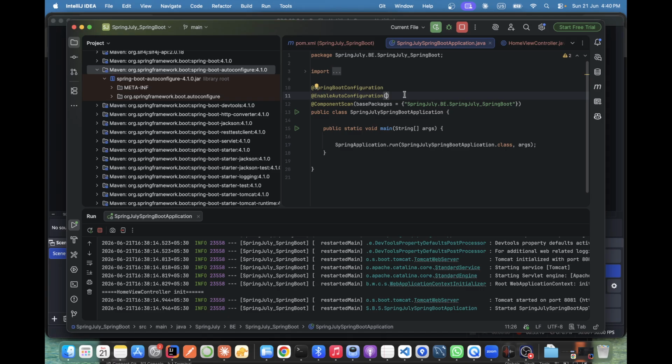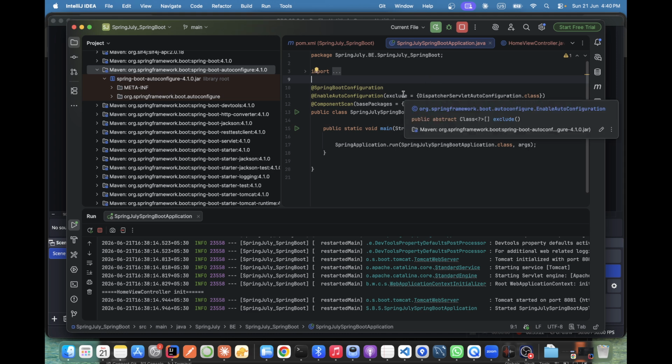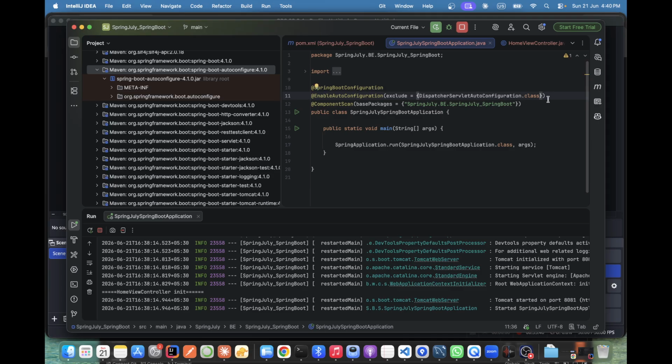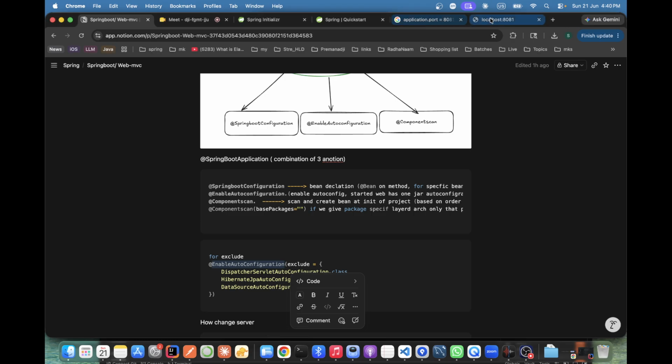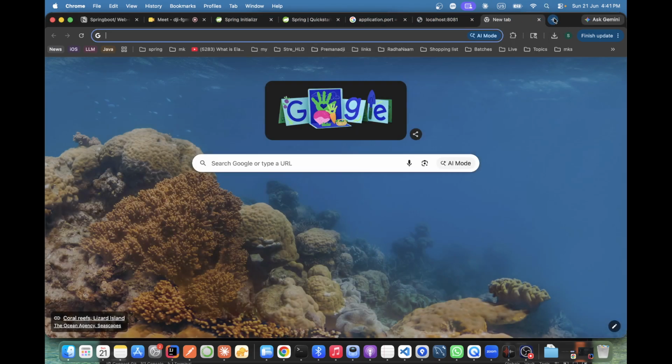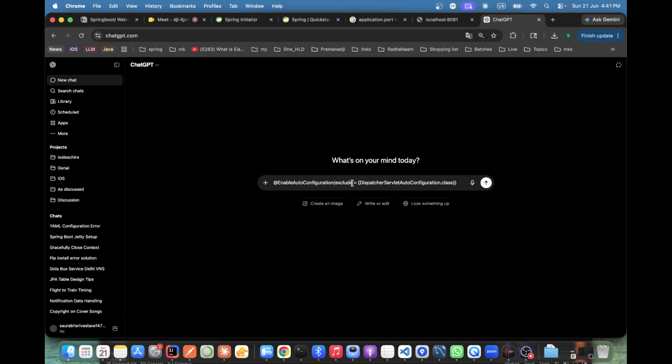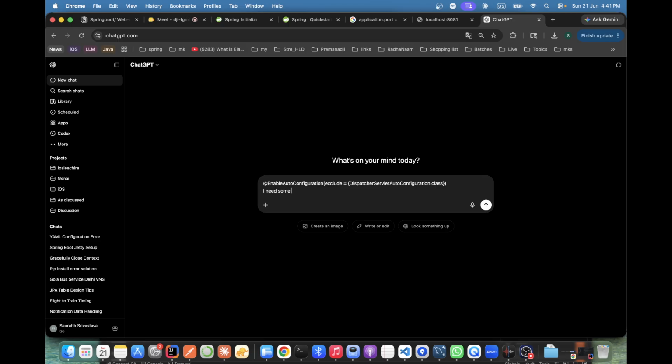Yeah. So that was the only syntax, na? Yeah. So you want to rerun it again, or what are you saying? No, I just want to know in what case we exclude this dispatch servlet auto configuration class. No, we never. Because if we put it, it will not run our application. No. See, in any case we are not going to do it to run a Spring Boot application. Okay. Wait. I'll give you some scenarios as well. I need some other real life examples.